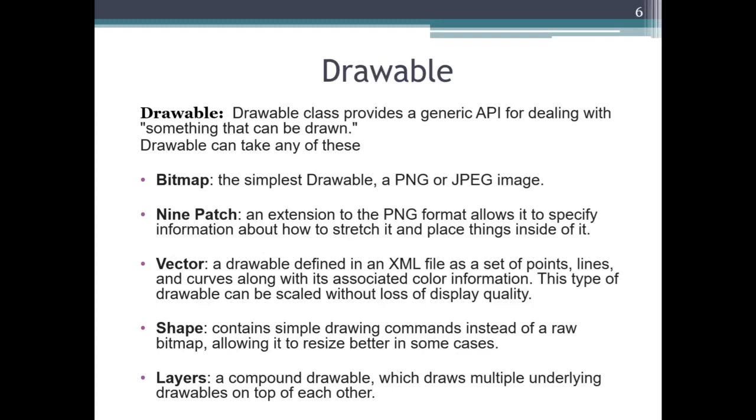First and foremost is bitmap. In bitmap, it can consist of simple PNG or JPG format. Similarly, many other things are there, like vector format. It can take layers format like this. But for today's app, we will generally be taking the bitmap format.